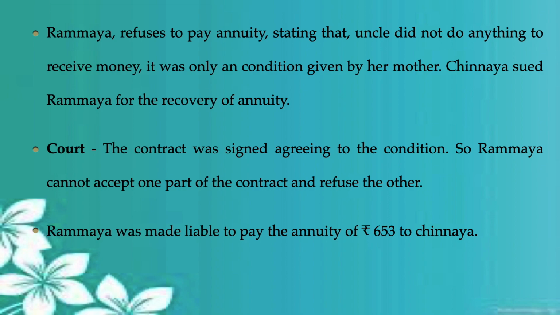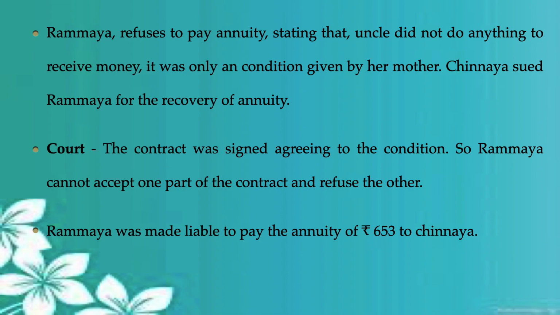So the contract which Rammaya signed is not two contracts, one accepting the property given by her mother and one making her liable to pay her uncle. No, these are not two different contracts. These are the conditions of one single contract. As we say, a coin has two faces, so this agreement had two faces. On one side she is receiving the ancestral property from her mother, and on the other side she has the obligation to pay her uncle.